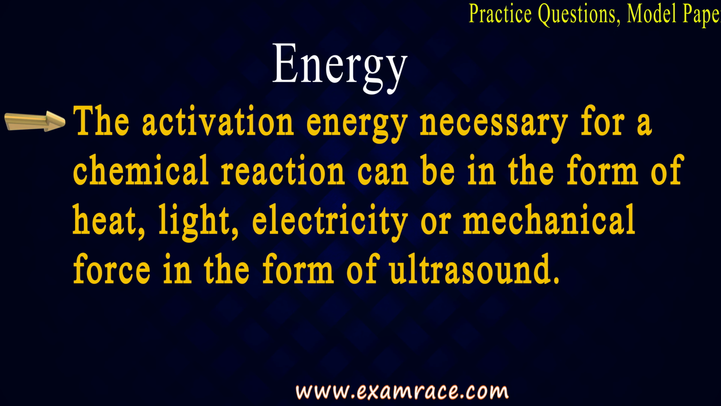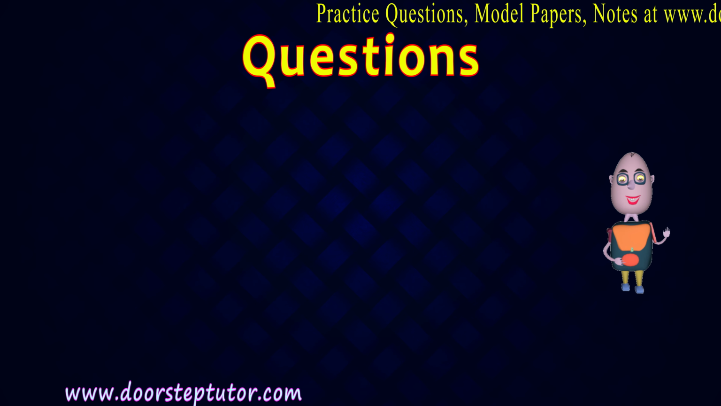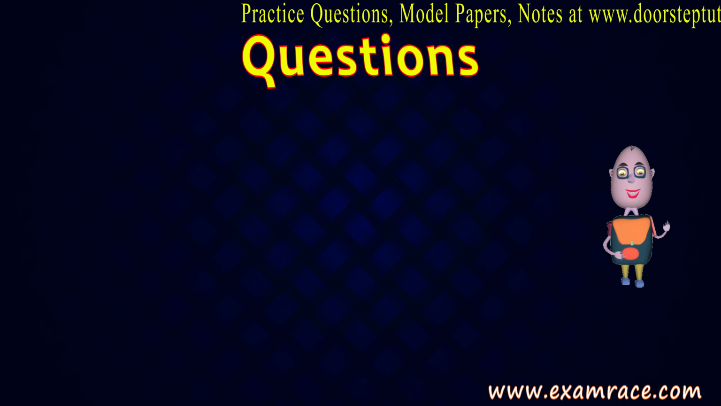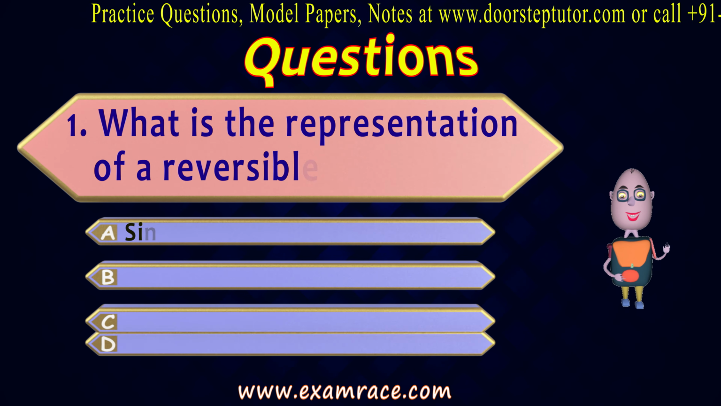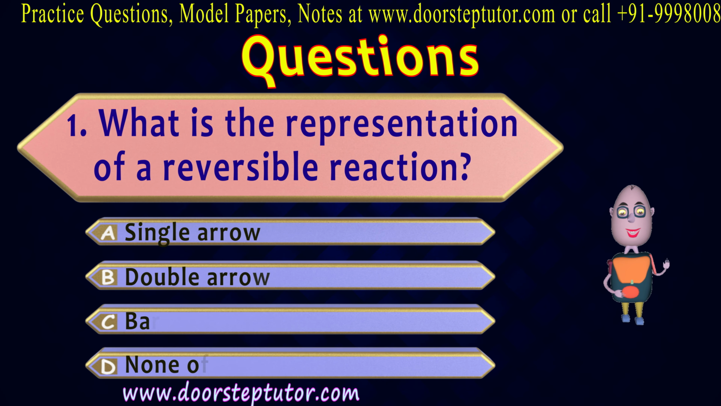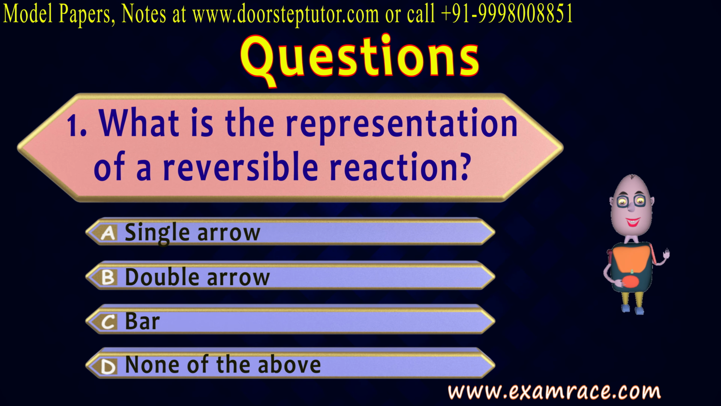So this was all about energy. Now let's talk about some objective questions related to today's topic. The first question is, what is the representation of a reversible reaction? Option A is single arrow, B double arrow, C bar, and D none of the above.